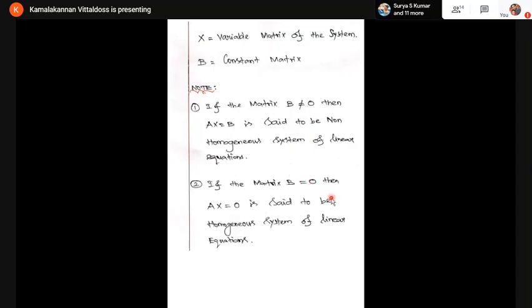Suppose the matrix B is 0. Suppose all the constants on the right hand side, like b1 is 0, b2 is 0, etc., bm is 0, then we can say the system is a homogeneous system. So if the matrix B equals 0, then Ax equal to 0 is said to be a homogeneous system of linear equations. So here I gave the explanation about homogeneous and non-homogeneous equations. Non-homogeneous equation means Ax equal to B where B is not equal to 0. Homogeneous equation means Ax equal to B where B is equal to 0.